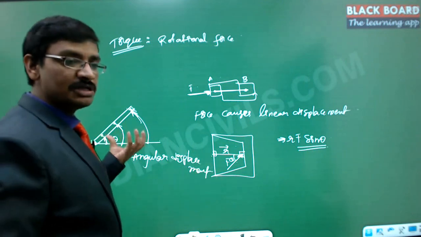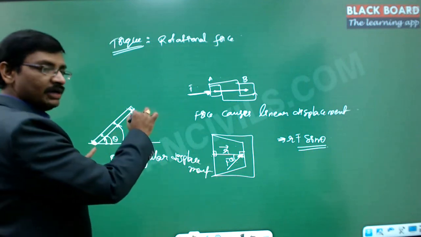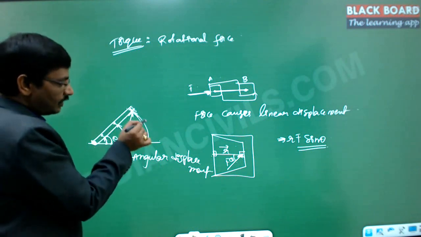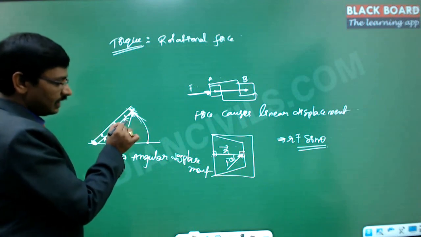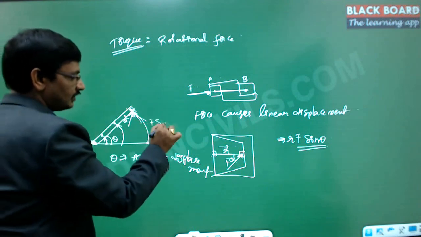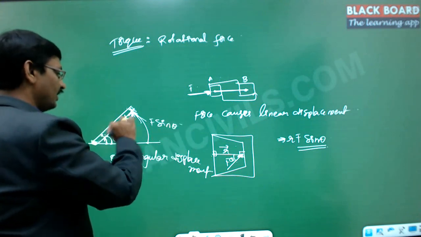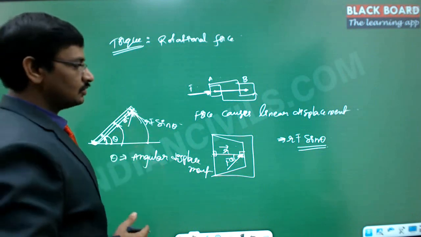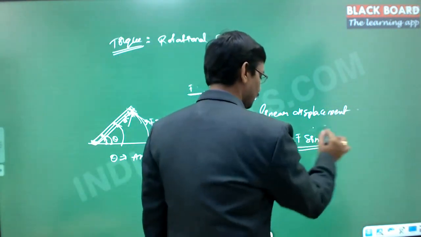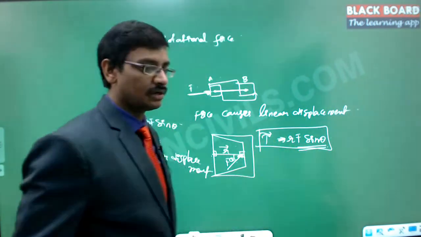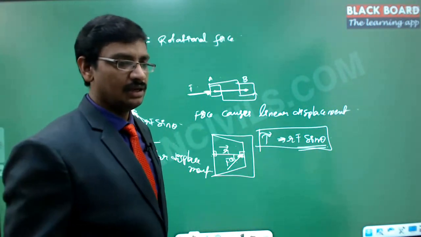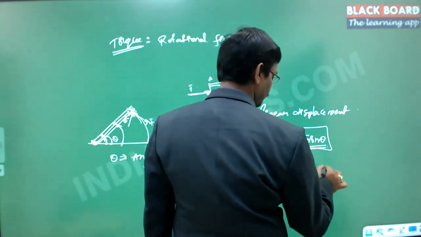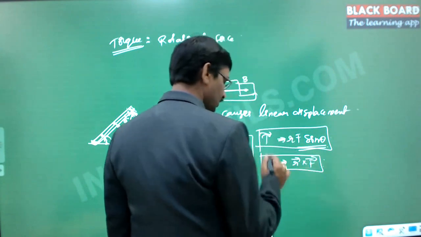The amount of angular displacement it is going to get depends on where you have applied the force and how much the perpendicular force is. Suppose you apply the force in this direction; if this is theta, then this is f cos theta and this is f sin theta. So f sin theta multiplied by the radial distance from here to here together decide the amount of torque acting on this. This is the torque, and torque is a vector. It is r into f into sin theta, usually represented as torque equals r cross f. So r cross f is what is called the torque.